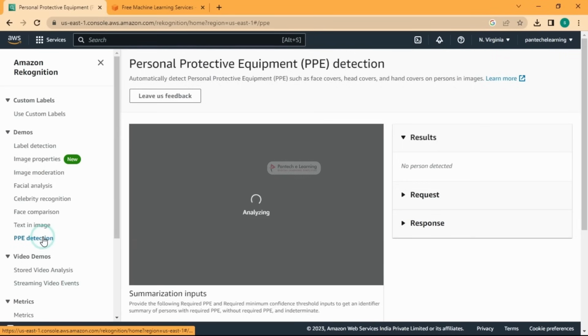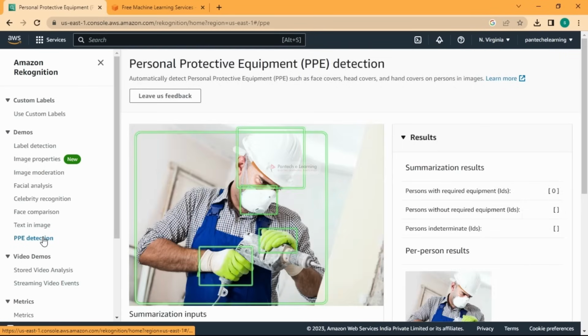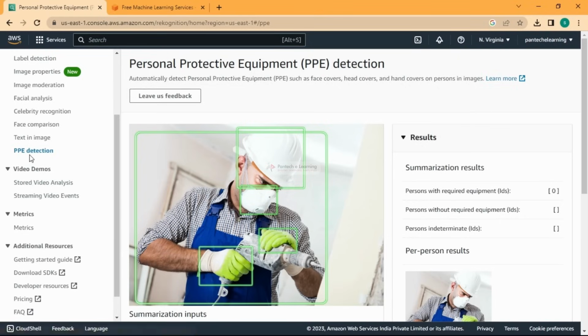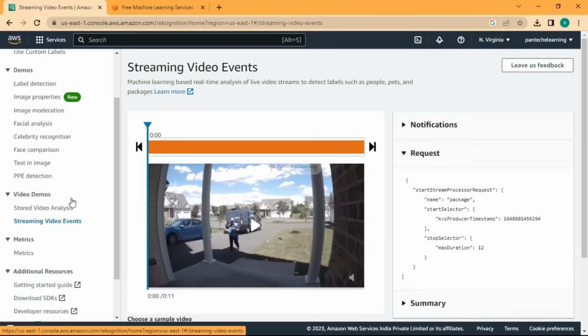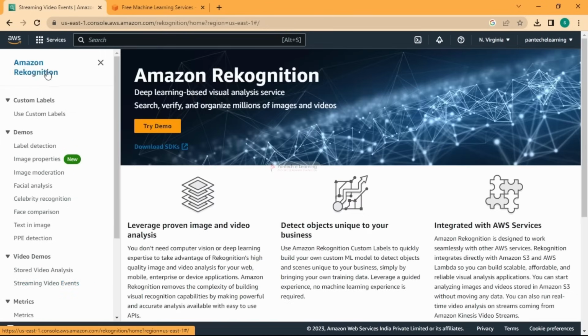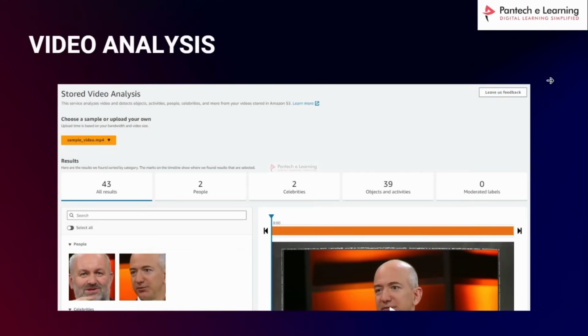Imagine this PPE detection in an industry. If they have CCTV footage and they are directly passing it to this PPE detection through the streaming video event, then whenever someone is not wearing proper protective equipment, it is going to give an alert to them, right? So that's how this image recognition, Amazon Rekognition, is working. You can also try your software development kit and integrate it with your system too. So that's about Amazon Rekognition. We have seen about the video analysis too.